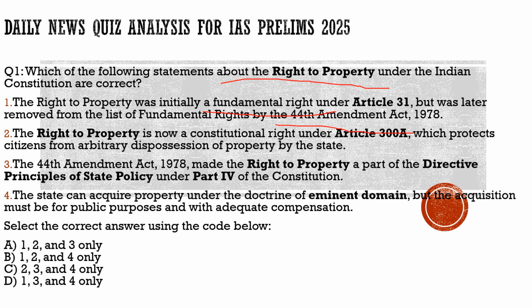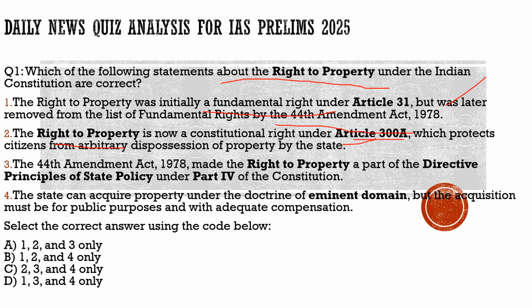100% correct, nothing wrong with this statement. Statement 2, the right to property is now a constitutional right under Article 300A, which protects citizens from arbitrary disposition of property by the states. 100% correct, nothing wrong with this statement 2. Statement 2 is also correct.